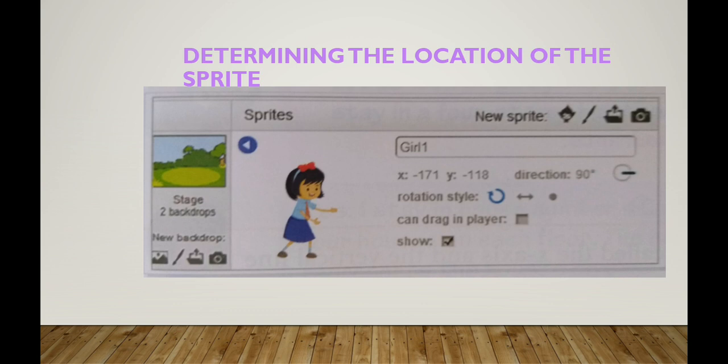In that, all the information about the sprite is given. If you want to change the sprite name, you can change it, and the x and y point, the axis, and the direction of the sprite will be given. These are the things determined in this area. So it is called the current sprite info, because currently the position information of the sprite is given.